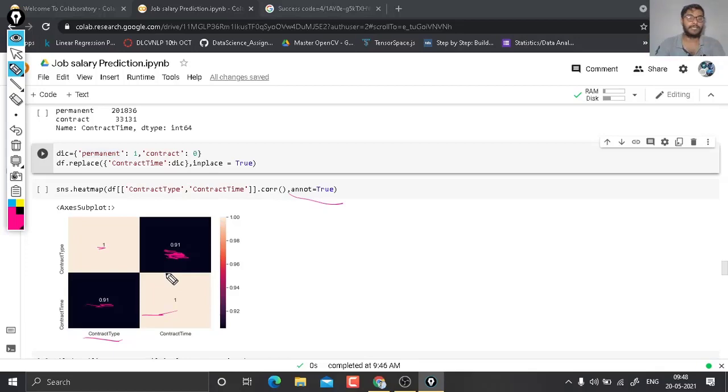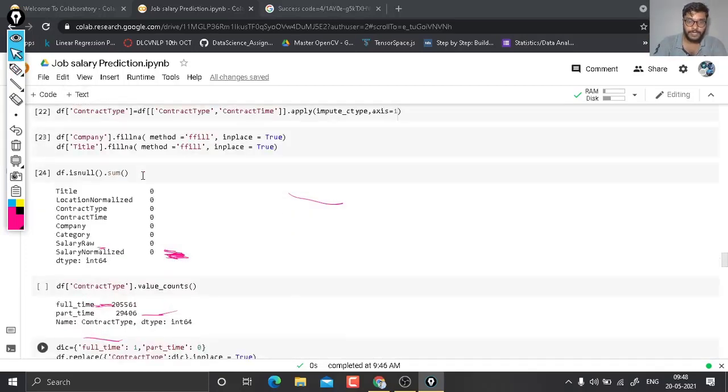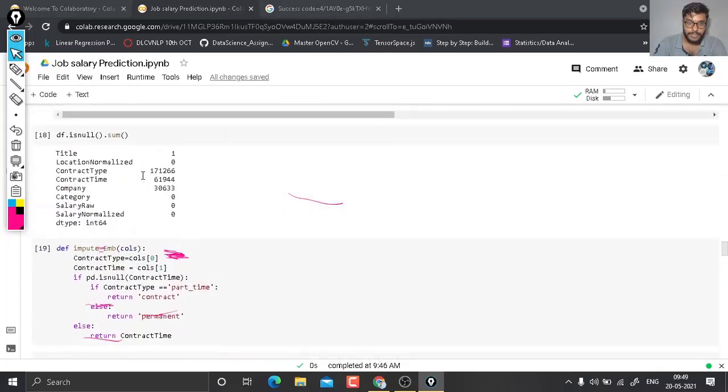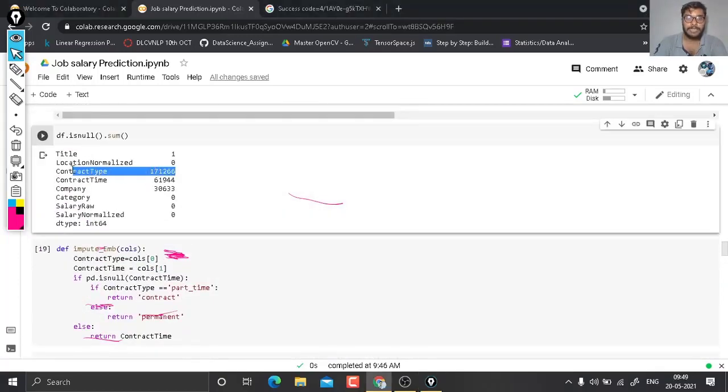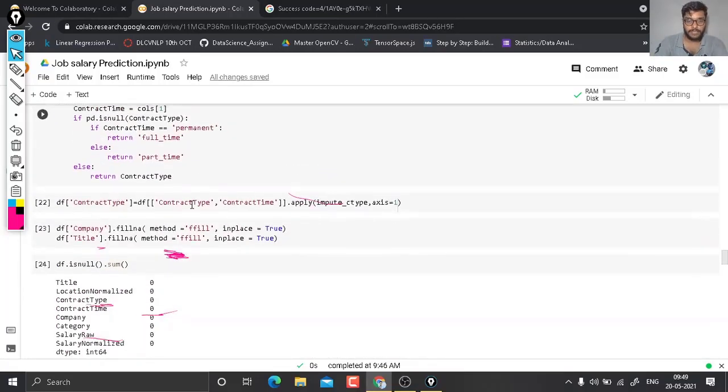How do we decide? We should check the null values in both columns. Here you see null values in contract type are more compared to contract time. So we delete the contract type column and keep contract time in our data set.